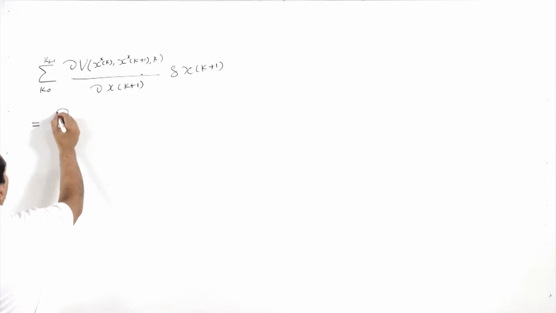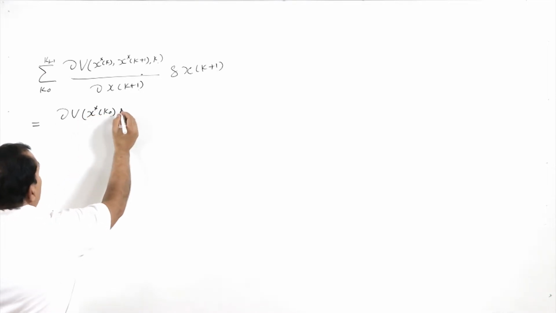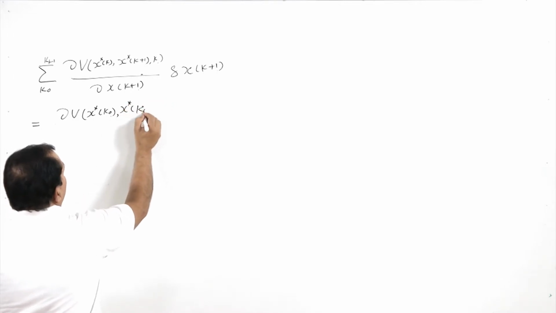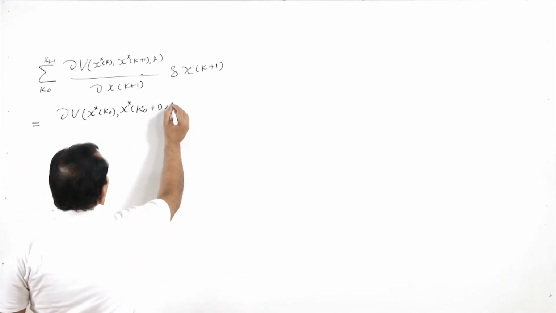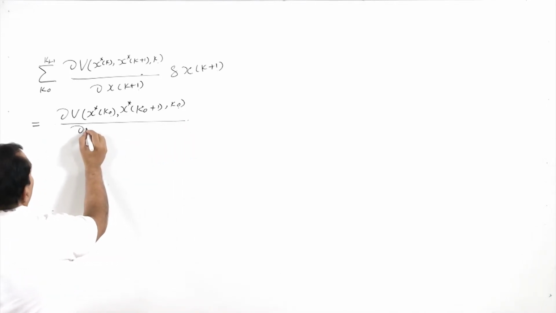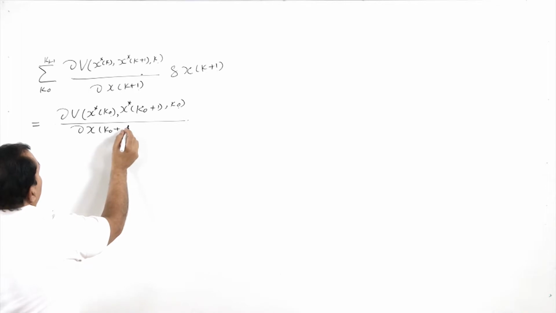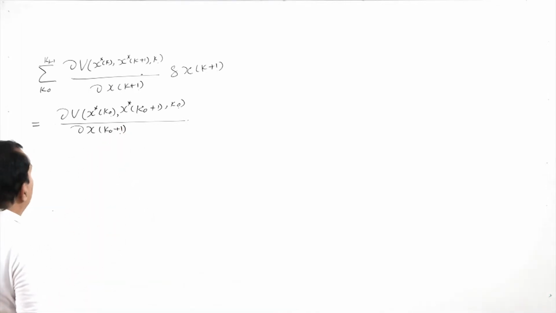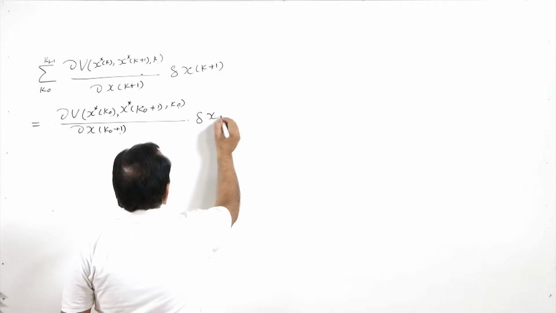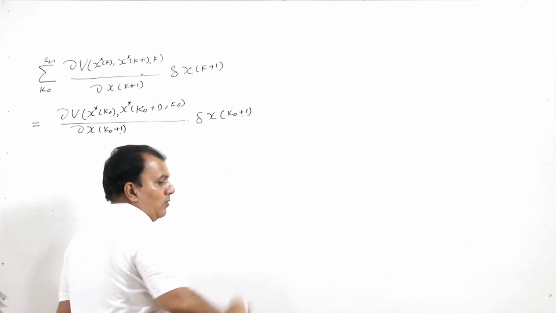So, my first term will be del v at k 0, x star of k 0 plus 1, k 0, differentiated with respect to x of k 0 plus 1, delta x of k 0 plus 1.